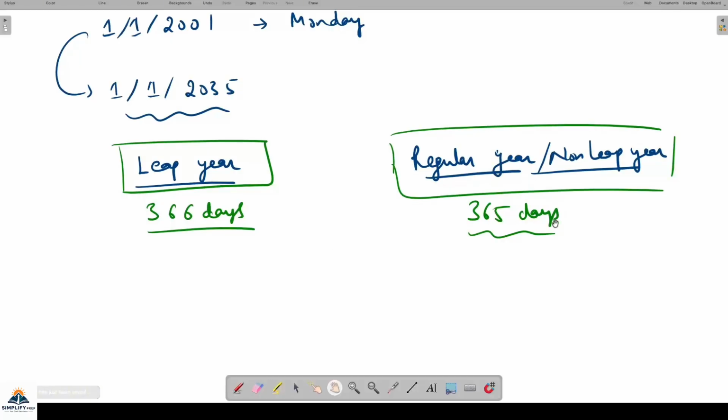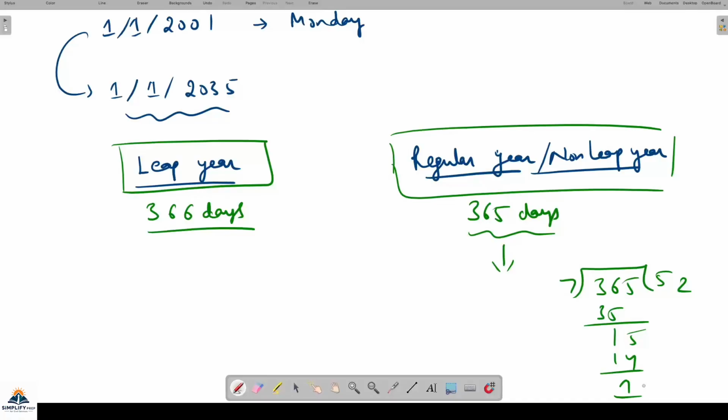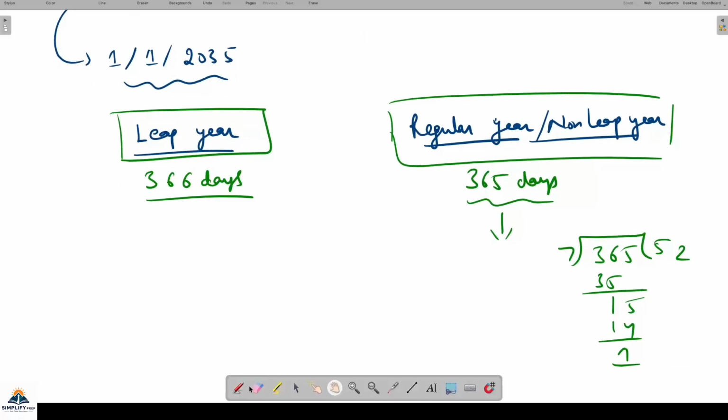That is, after 1 year of a regular year, we want to see the change. That will depend on when I divide it by 7 and find the remainder, I can see the odd days. So that is coming out to be 1.